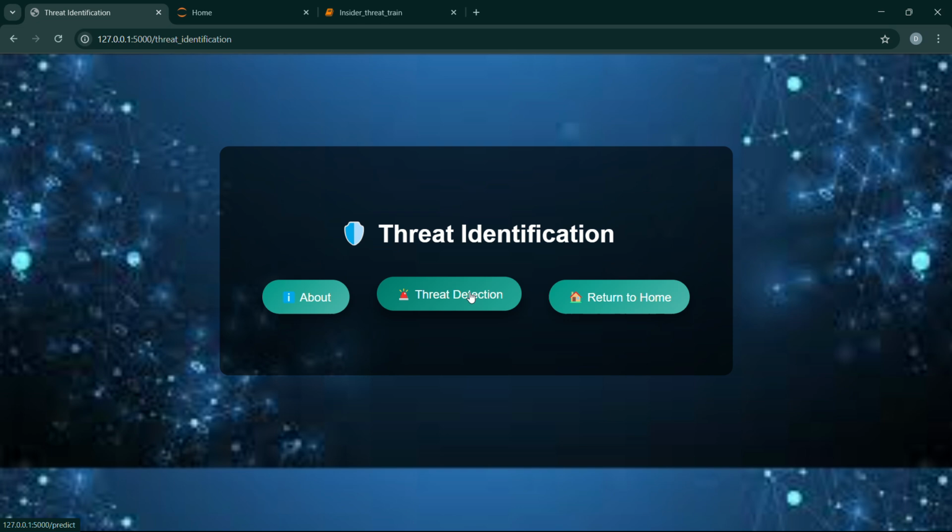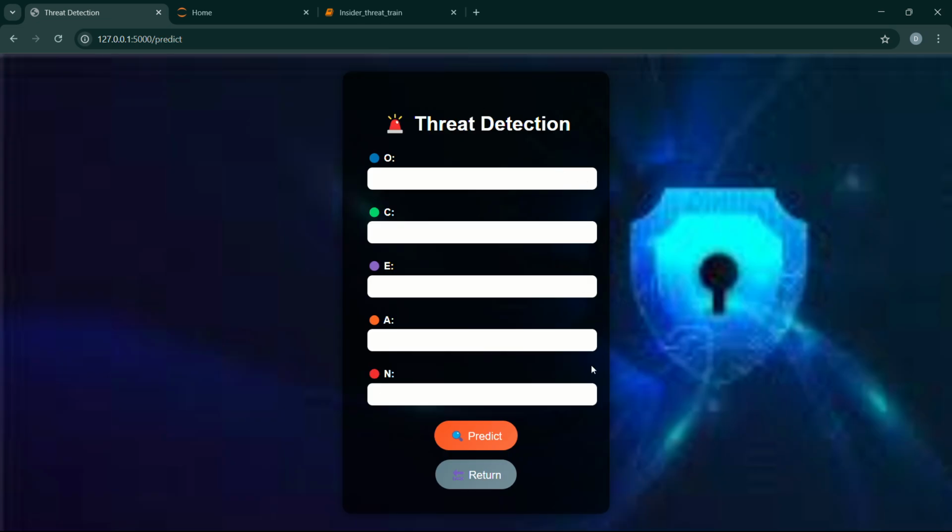Here I'm selecting thread detection. In this, it will show the interface for OCEAN values. If we enter OCEAN values, based on those values, it will predict the thread. And also, we are taking the values from the dataset.